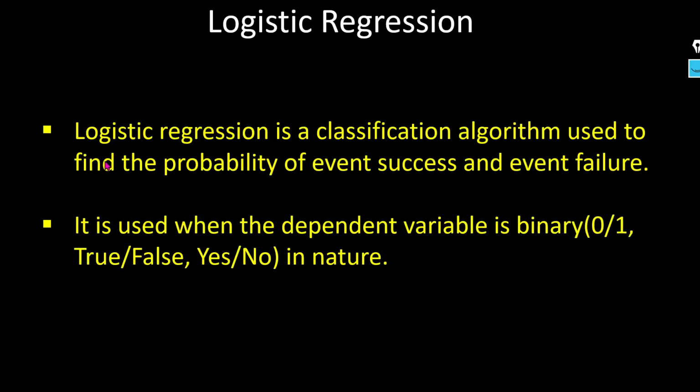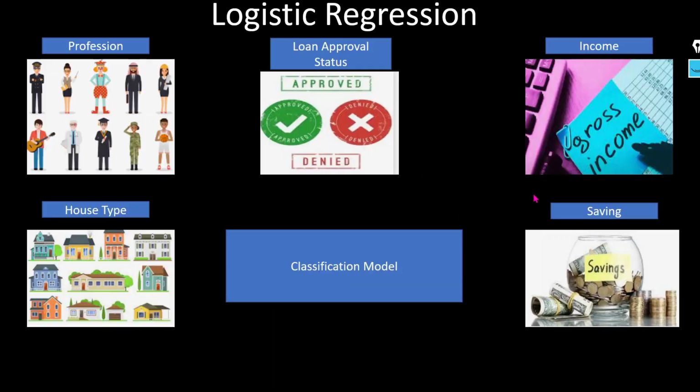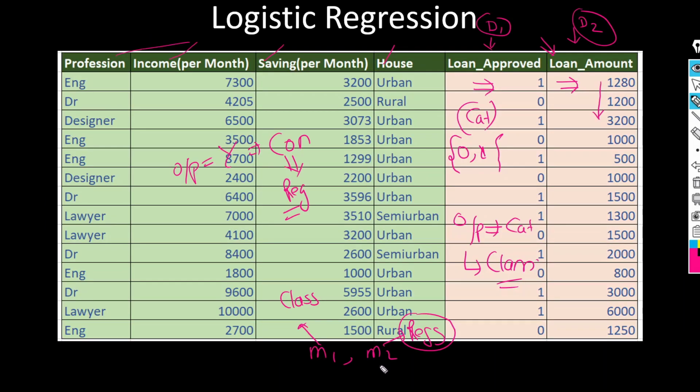So we can say that logistic regression is a classification algorithm which is used to find the probability of event success or event failure. It means if I create model m1, here I have to enter i1, i2, i3 and i4, the four input data.